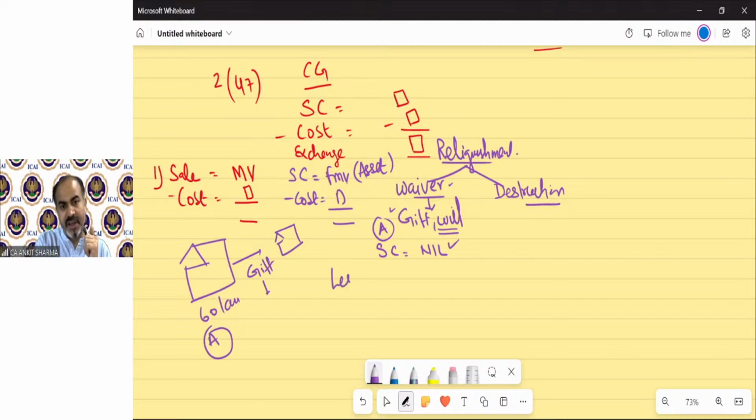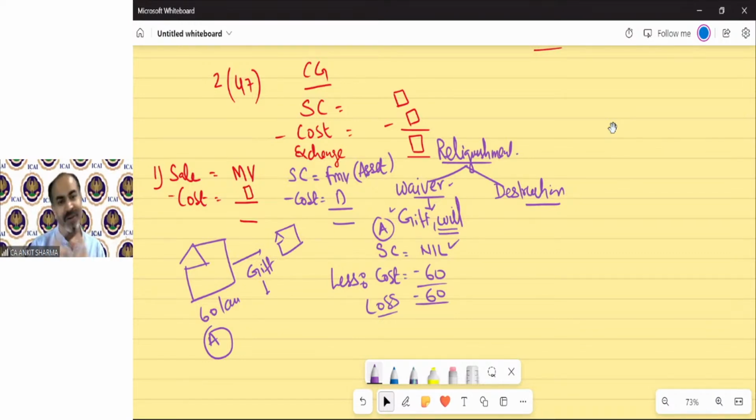But cost is there, of course. It will always have. Cost is 60 lakh. So there will be a loss. And technically, listen to me carefully. In case of gift, will, etc., there will always be loss.